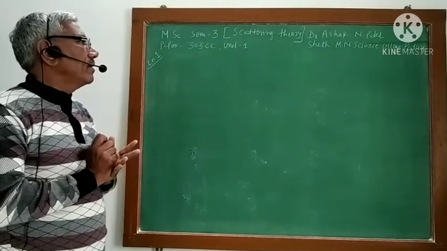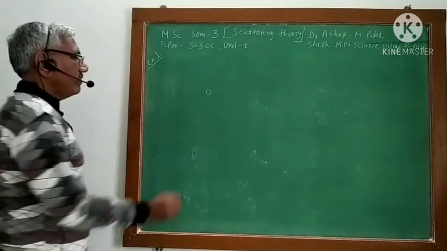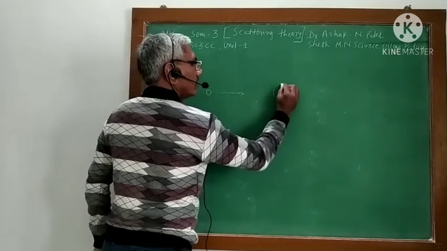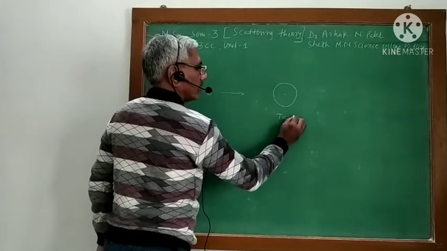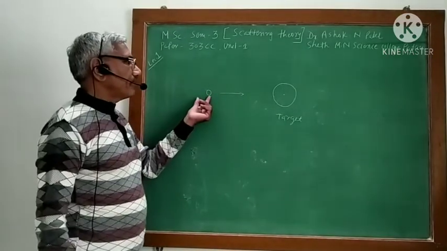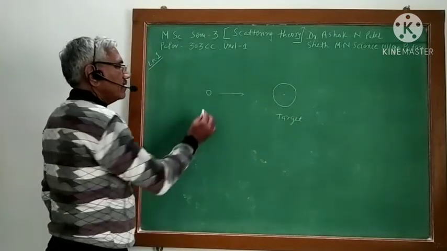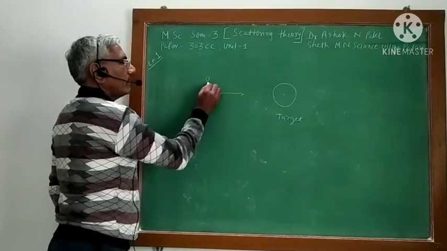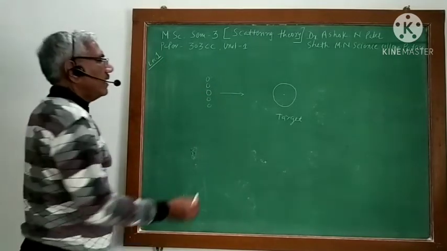Suppose one particle is moving in a particular direction, and when it comes to the target, the incident particle interacts with the target, and in that case it may move. Now here it is not about a single particle, but a collection of more than one particle.